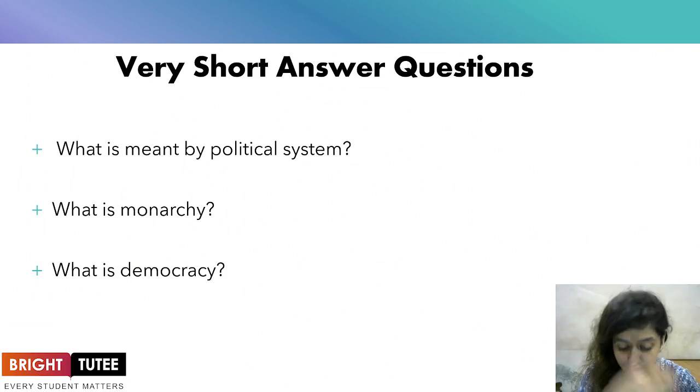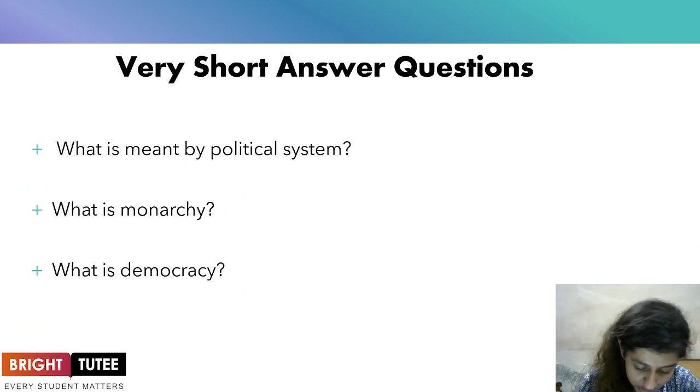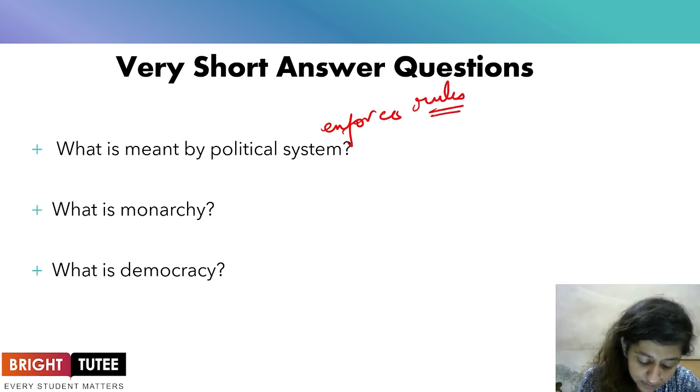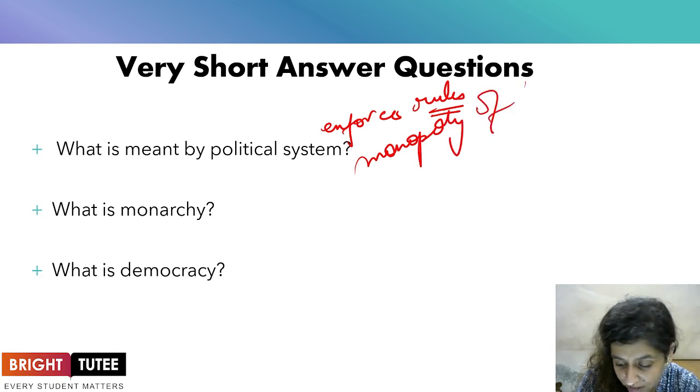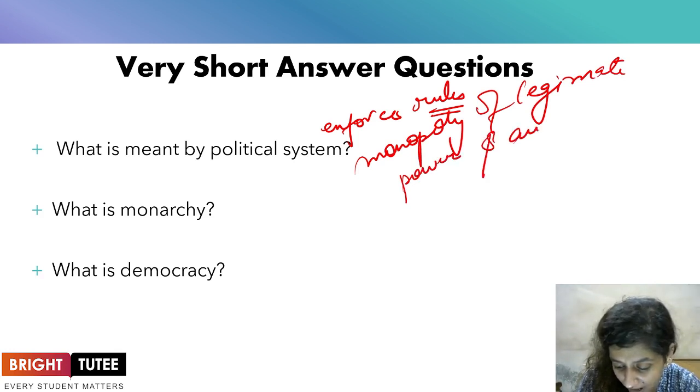To the assignment questions. What is meant by political system? We did talk about it in the start of the chapter. Now the political institutions constitute the political system. So basically the political system is something in order to enforce laws, rules. The political system enjoys the monopoly of legitimate power and authority. The monopoly of legitimate power and authority is exercised in this sphere.